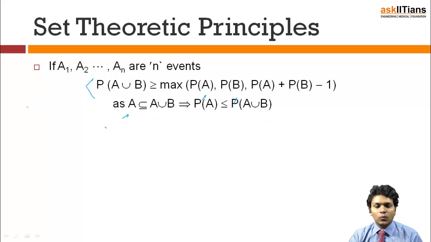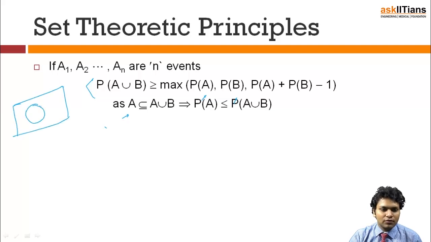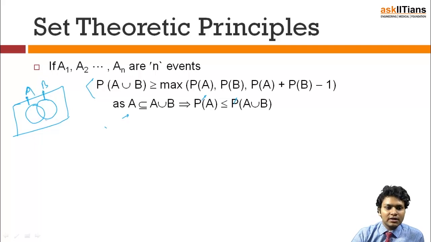Let's understand in a Venn diagram what exactly this situation is. The situation is saying that if you have 2 events A and B, then the probability of A union B is always greater than either the probability of total event A, or the probability of total event B, or adding these 2 probabilities and subtracting from the sure event.